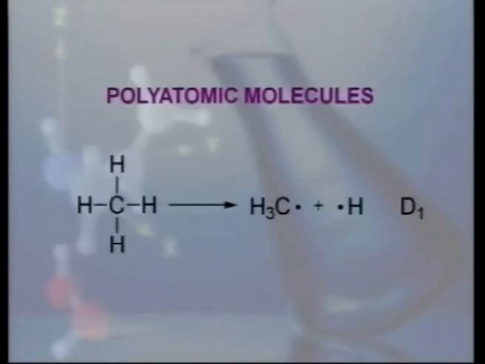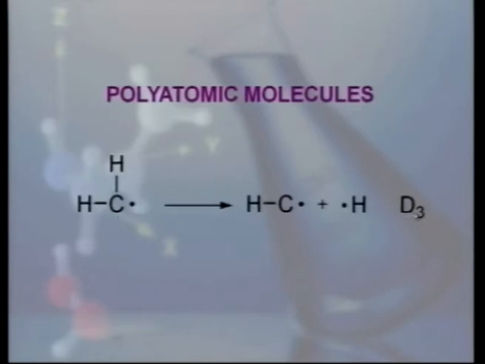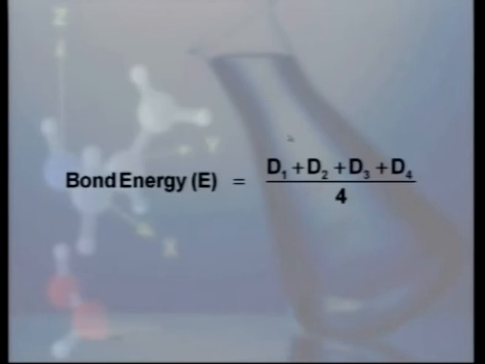For example, D1 is the bond dissociation energy corresponding to the first carbon-hydrogen bond. D2 is for second bond, similarly D3 and D4. Now, bond energy for the methane molecule is average of the all bond dissociation energies taken together. Now, we will discuss the various factors which affect the value of the bond energy in different molecules.